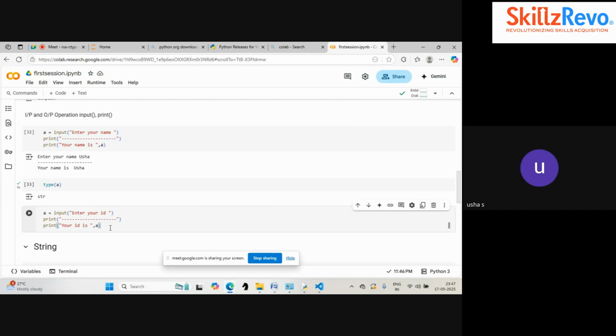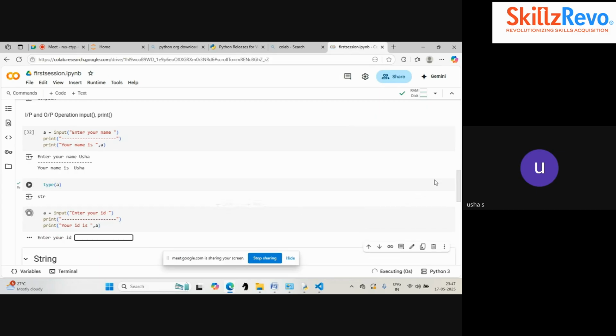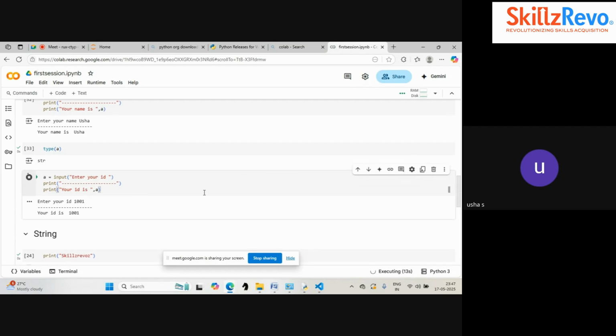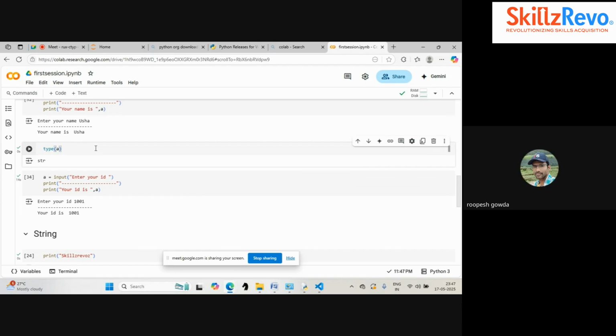Now we can run the cell. The same variable, I'm not changing anything. This time I'm going to give my ID as 1001. When I click enter, what is the output I'm getting? Your ID is 1001. Now tell me, what is the type of A? Integer. Integer. Are you sure?